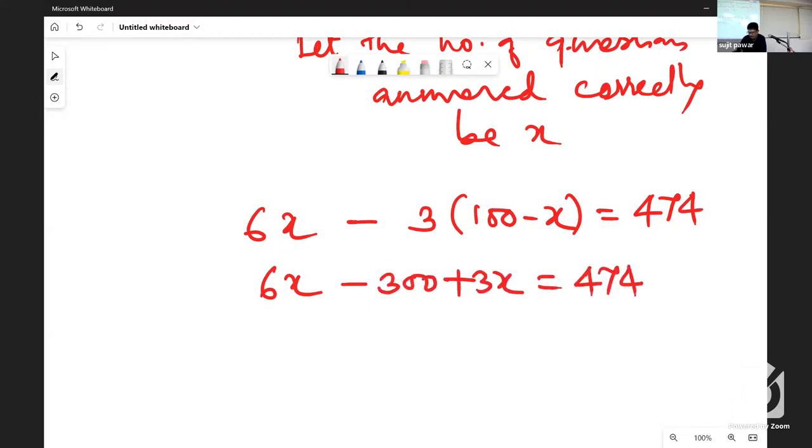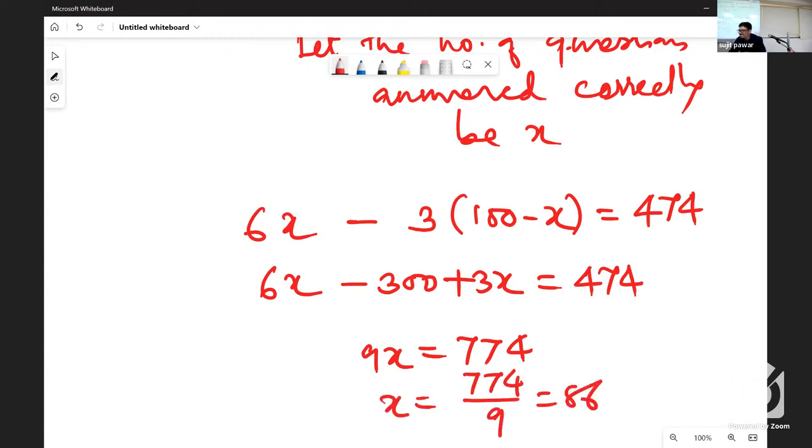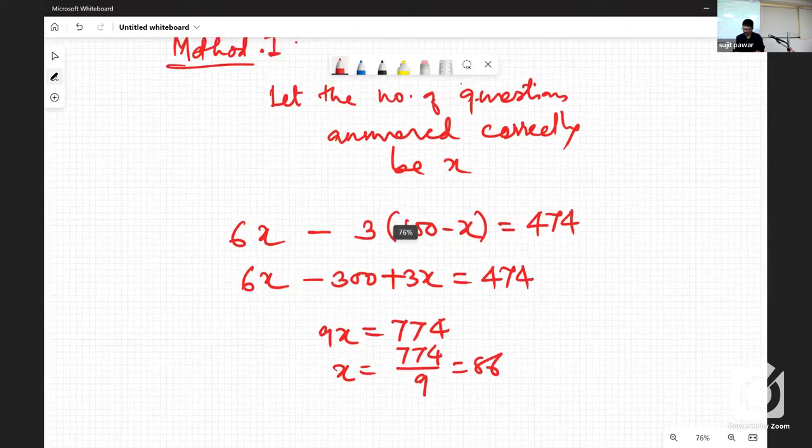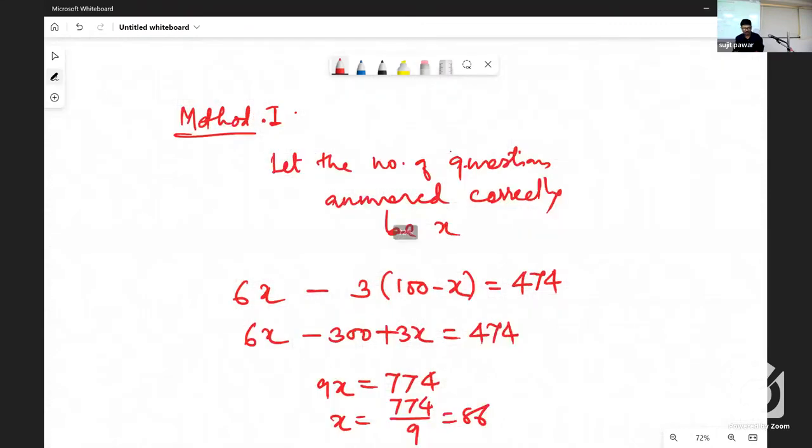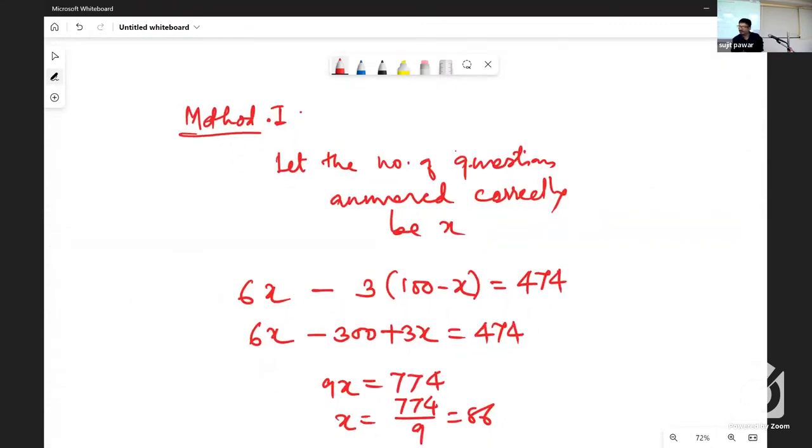So 6x plus 3x, that is 9x, is equal to, when minus 300 is transposed to the opposite side, it will be plus, so 774. To get x, 774 needs to be divided by 9. It gives you 86. Is it clear? So this is the conventional method. By this method, how many of you have solved by equation? Okay, good. Are you getting the shortcut? By this approach, those who are interested in copying this, please do so within no time.